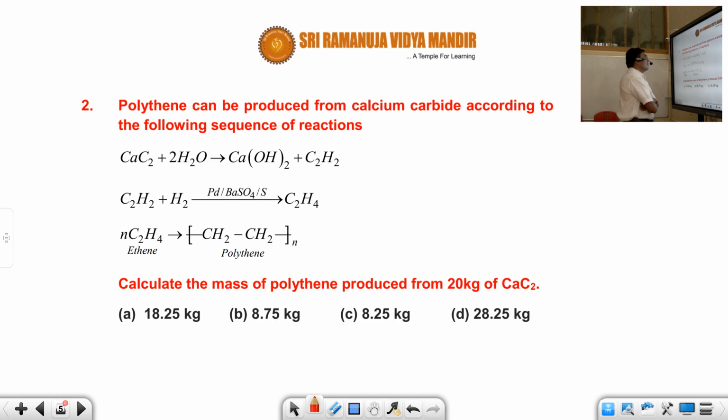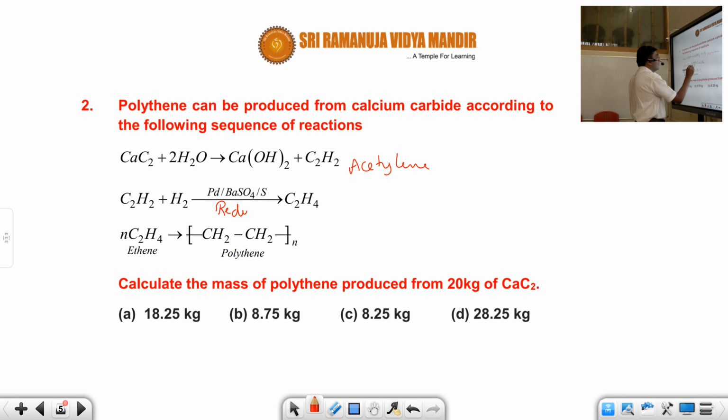So calcium carbide on hydrolysis gives acetylene. This is acetylene. Acetylene on reduction, this is a reduction reaction, gives ethene. You can also say ethylene. Ethylene on polymerization gives polyethylene.